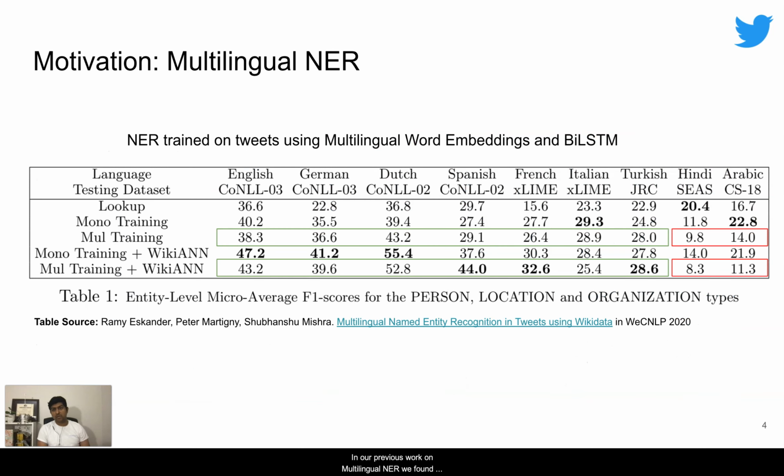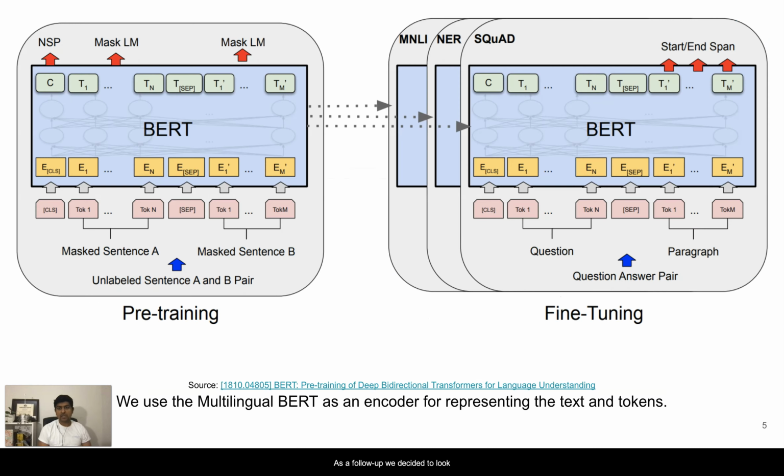In a previous work on multilingual NER, we found that the model performance while multilingual training was good for languages which used a similar script as English. However, the model performance was quite low for languages which had a different script like Arabic and Hindi. This motivated us to study model transfer more narrowly from English language to orthographically different languages. As a follow-up, we decided to look at Multilingual BERT, which is a pre-trained model on multilingual corpora. It has shown promising results on multiple languages in terms of positive task transfer.